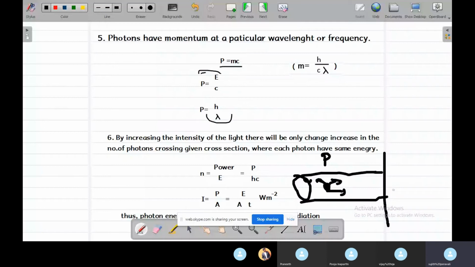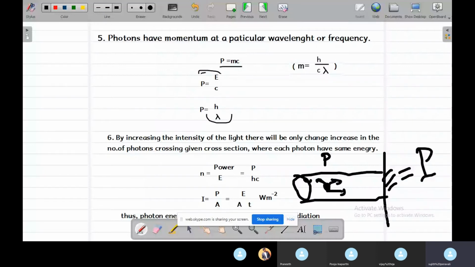As we told, we consider not the pipe's cross section area, but the area where the photons are incident normally. So the intensity will be P by the area of the section.